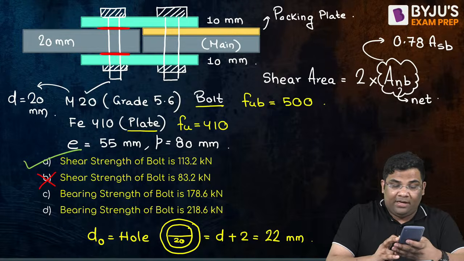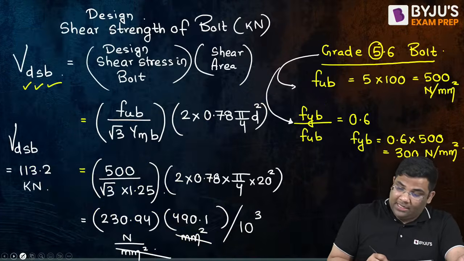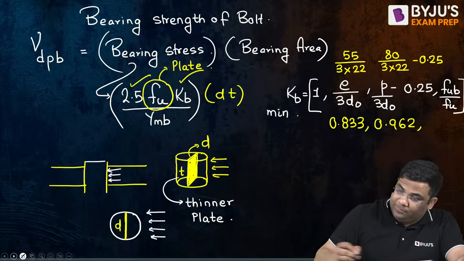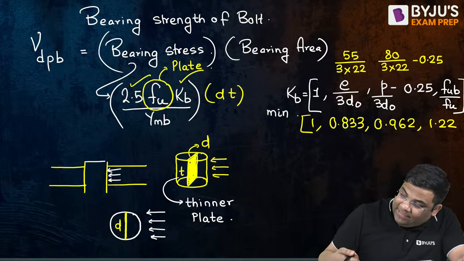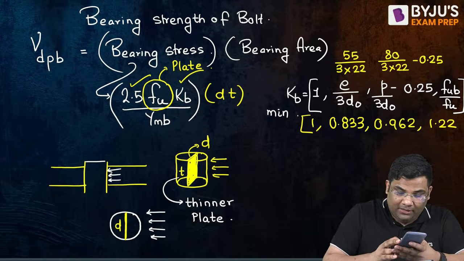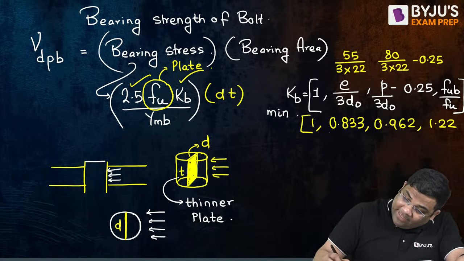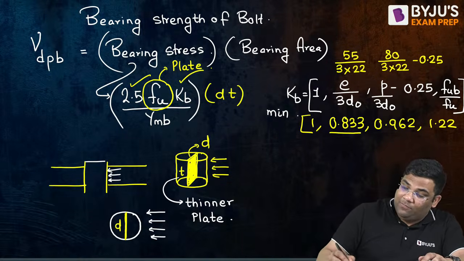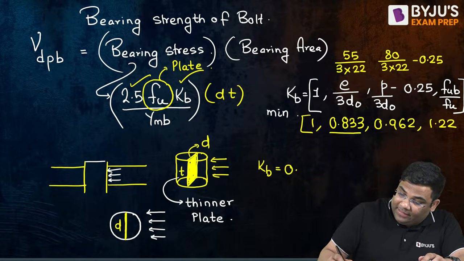So what is FUB by FU? I can say 500 divided by 410. I am getting 1.22. So out of these four things, 55 divided by 22 divided by 3, I am getting 0.833. So the minimum one is 0.833, right? So this will become KB. So I can say KB is equal to 0.833.